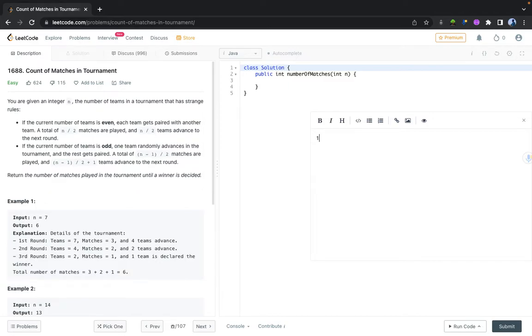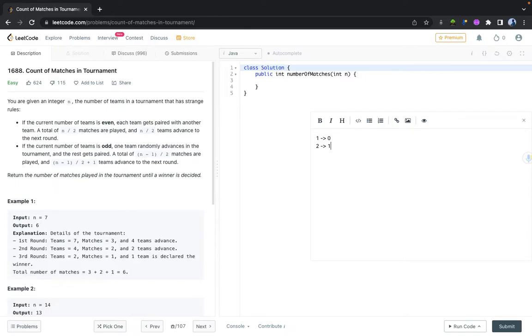Let's say the teams are one. How many matches will be played? Zero matches, because if there is only one team, then total matches played will be zero. That team is going to be the winner. If teams are two before the start of a tournament, how many matches will be played? In that case, only one match is going to be played, and you will find the winner of the tournament.